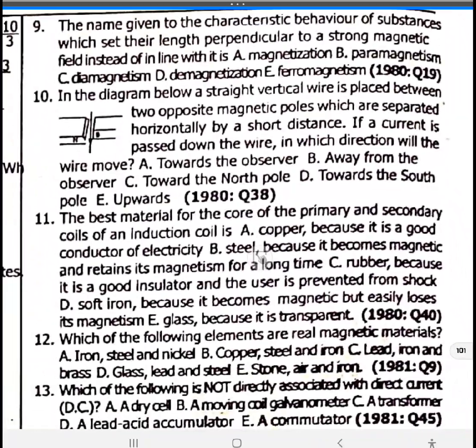Number 9. The name given to the characteristic behavior of a substance which sets its length perpendicular to a strong magnetic field instead of in line with it is called paramagnetism. Right, paramagnetism is a form of magnetism in which certain materials are attracted by an external magnetic field and they form internal induced magnetic fields in the direction of the applied external magnetic field. Open bracket, a paramagnet does not retain its induced magnetism. It loses it after the external magnetism has been removed.